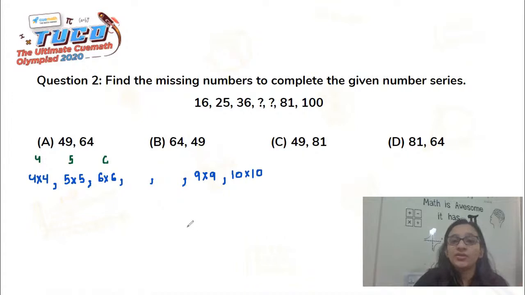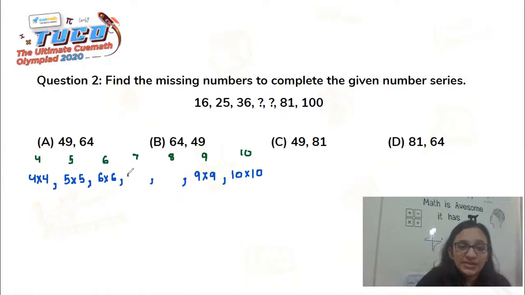Now what are consecutive numbers? Numbers which come right one after the other are called consecutive numbers. So after 4 we have 5, we have 6, we could probably have 7, then 8, and clearly we see that here is 9 and 10. So that rightly fits into our series because they all go in sequence, that is of being consecutive numbers, that is numbers which come one after the other.